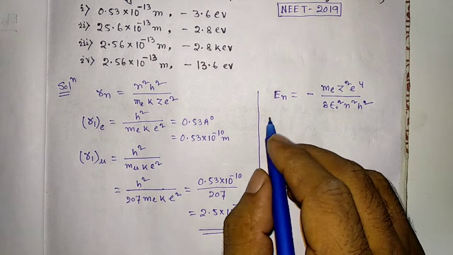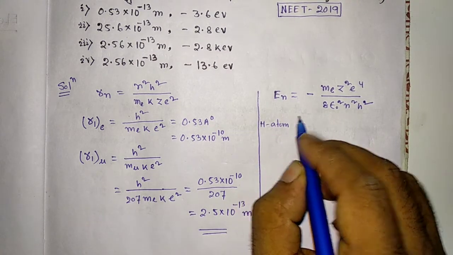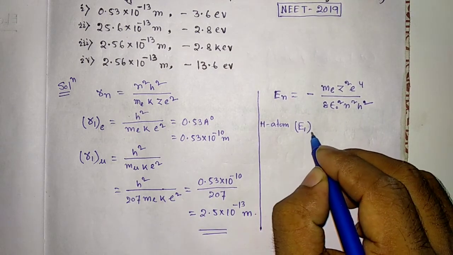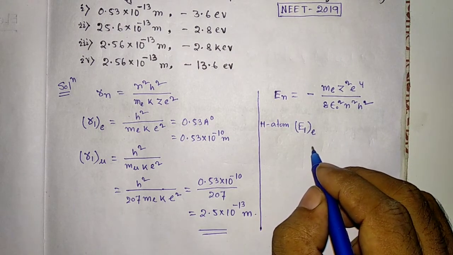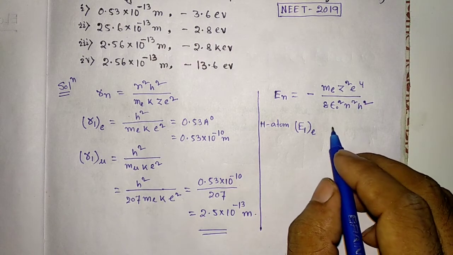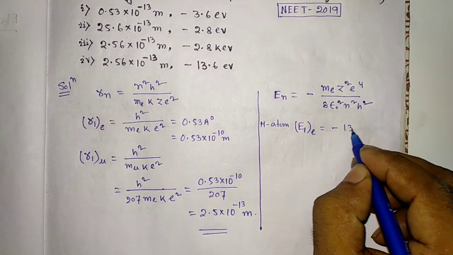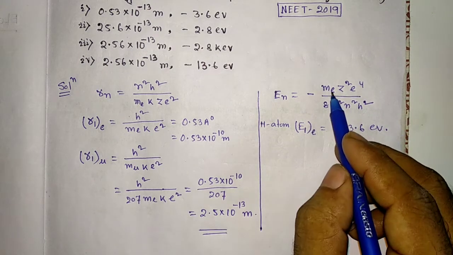For hydrogen atom, the energy in the first orbit when the electron is present is equal to minus 13.6 electron volt. This is for the electron.